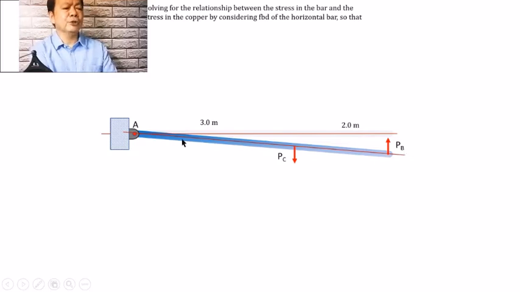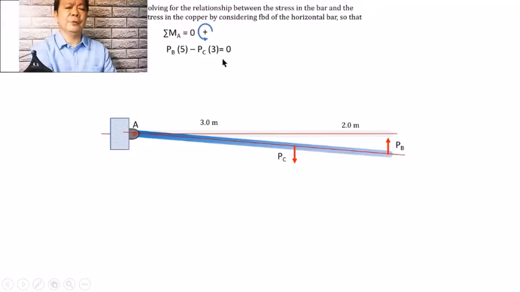And if we are to consider summing up moment about A equal to 0, we shall be getting the relationship between P sub C and P sub B. So that, summing up moment about A equal to 0, considering counterclockwise as positive, our equation becomes P sub B multiplied by 5 minus P sub C multiplied by 3 shall be equal to 0.